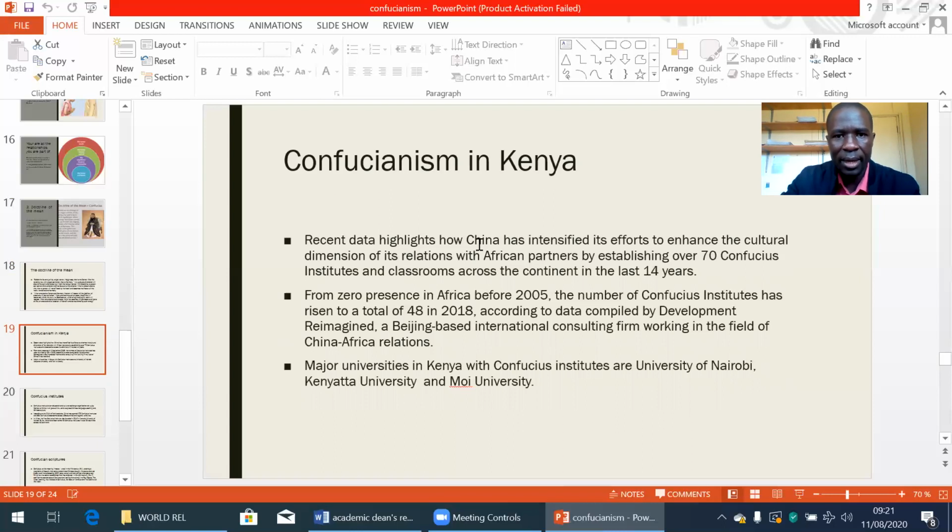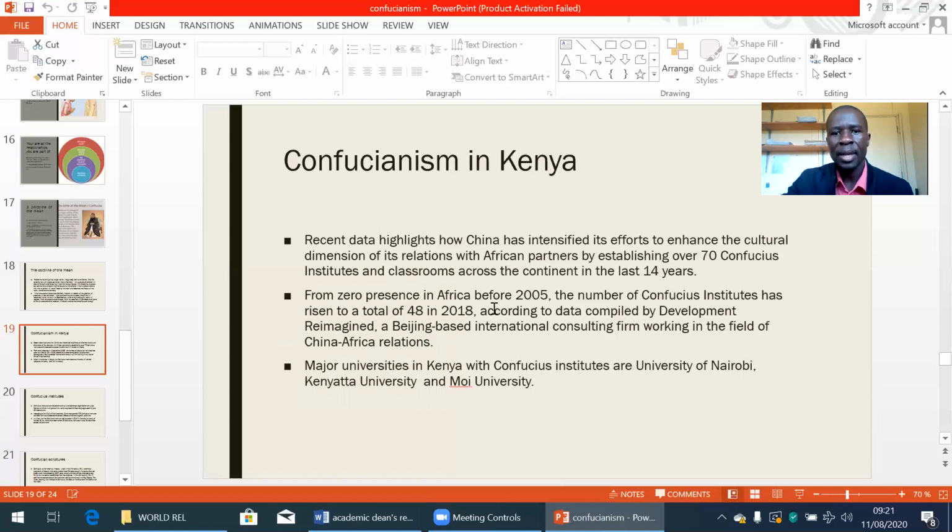Recent data highlights how China has intensified its effort to enhance the cultural dimensions of its relations with African partners by establishing over 770 Confucius institutes and classrooms across the continent in the last 14 years.